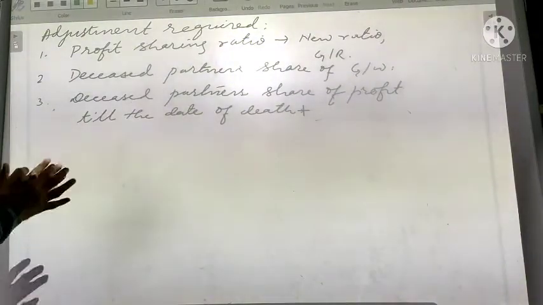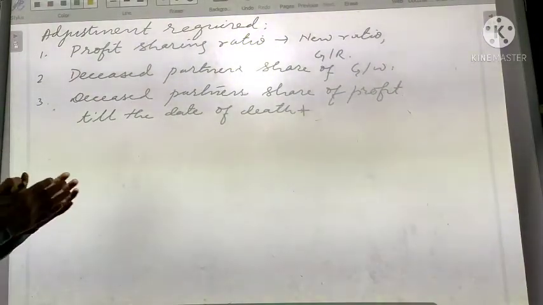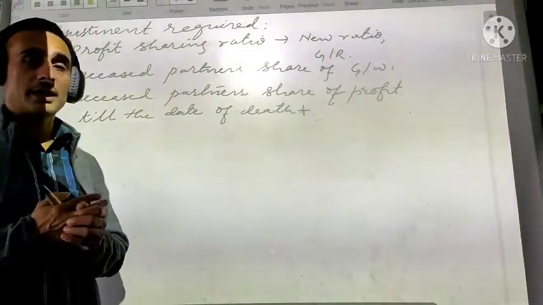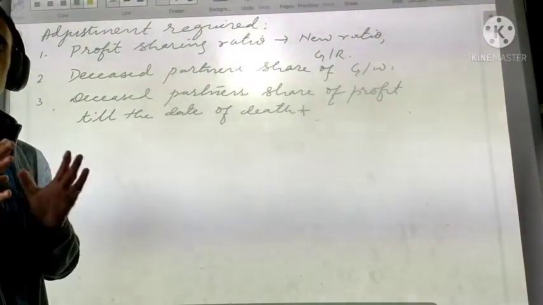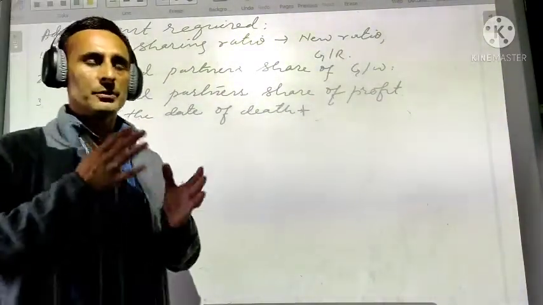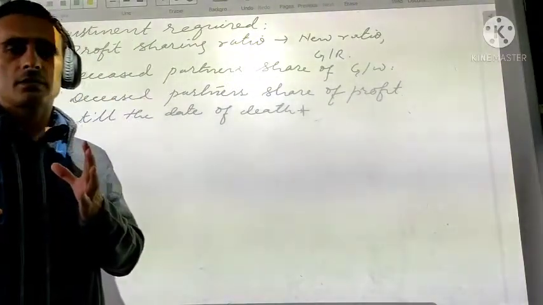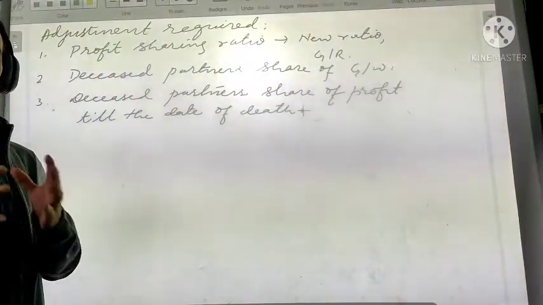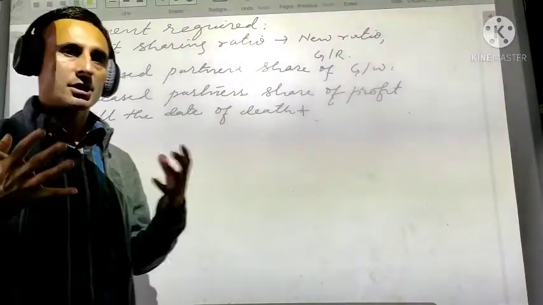So that is the reason why the partner share of profit has to be calculated, because there is no profit and loss account prepared in between the accounting period.